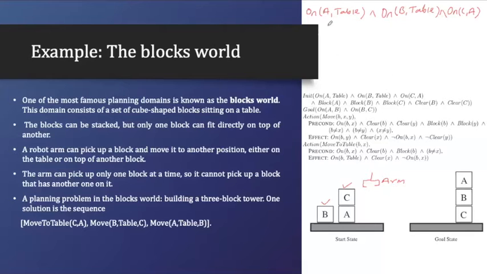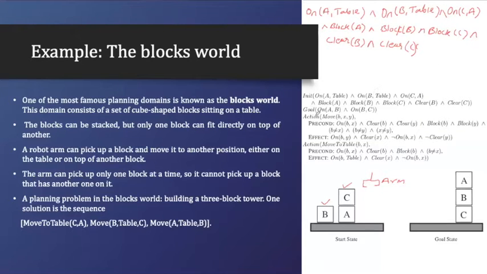You can write it down like A is a block, B is a block, C is also a block, and B is clear means on top of B there is nothing. So I can write clear B and clear C. So this is my initial condition.